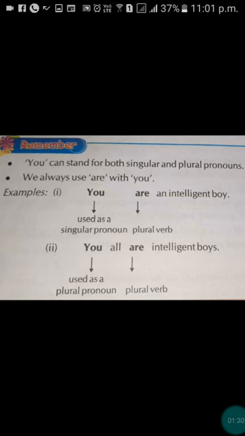You can stand for both singular and plural pronoun. We always use are with you. हम हमेशा are जो है you के साथ use करते हैं. You are an intelligent boy. In this sentence, you is used as a singular pronoun. We use are with you, and in the second sentence, you all are intelligent boys. Here you is used as a plural pronoun. We also use are with you. So you can stand for both singular and plural pronoun.